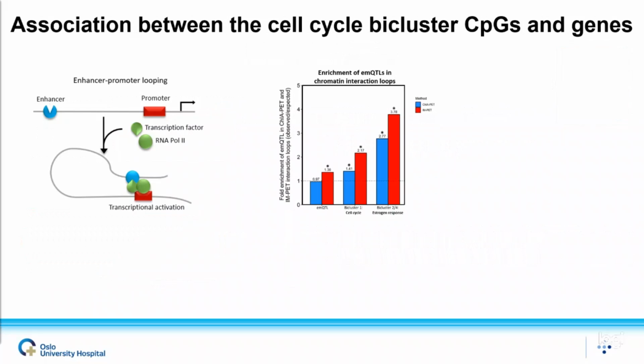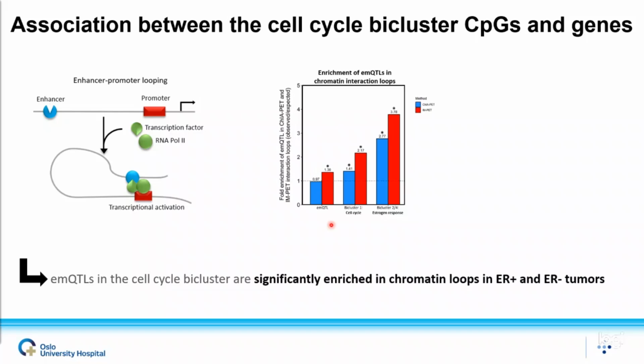So since the CpGs were enriched in enhancer regions, we also assessed whether the emQTLs in the cell cycle bicluster were enriched in chromatin loops using experimentally defined ChIA-PET pol II and predicted EMPET chromatin interaction data from an ER-positive and ER-negative breast cancer cell lines respectively, and we found a significant enrichment in both of them.